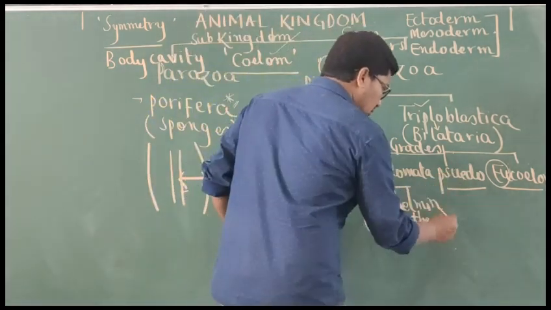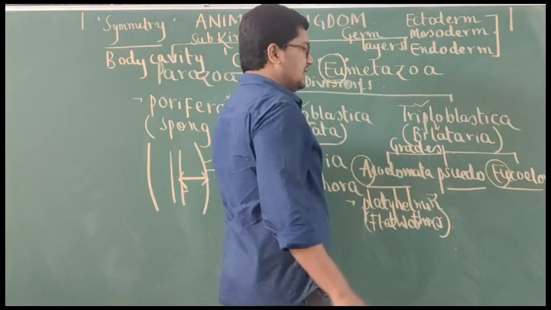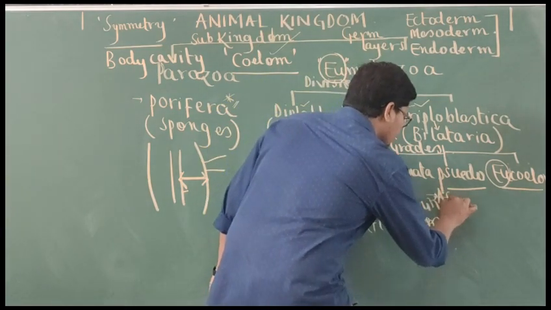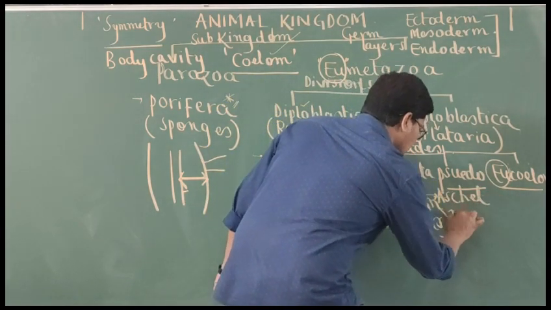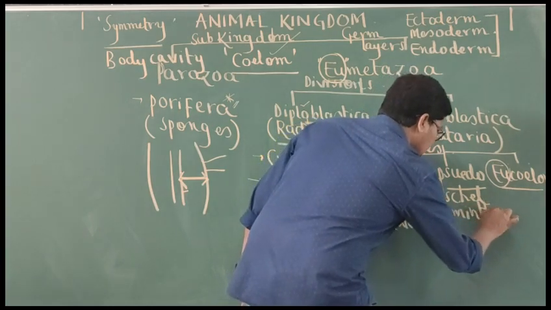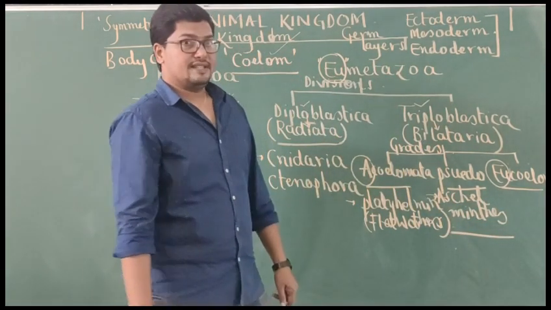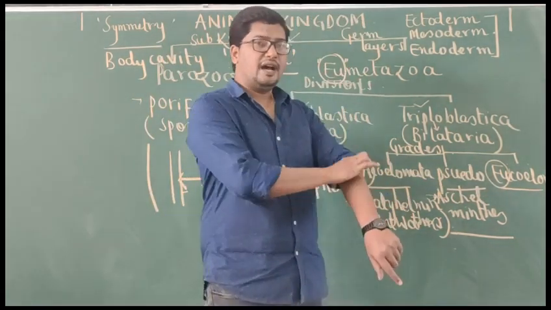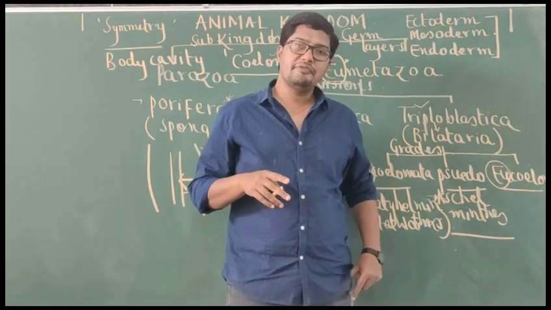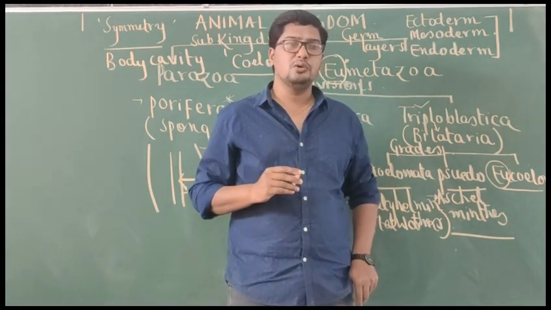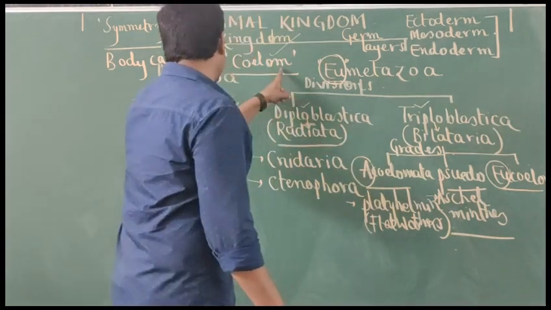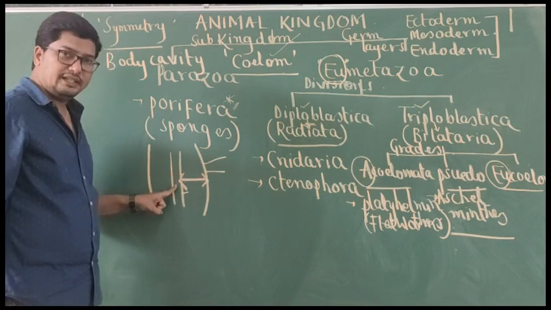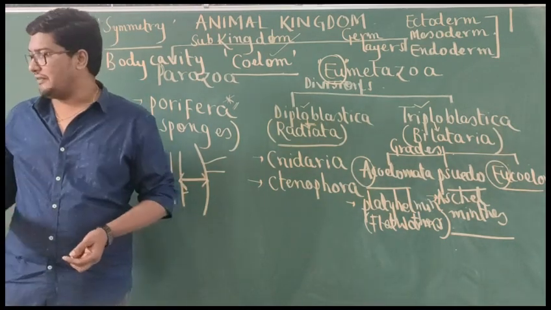Next, pseudocoelom. Pseudo means false, I said, right. In the animal kingdom, there is only one phylum with pseudocoelom, that is Aschelminths. So here finally students should remember the difference between eucoelom and pseudocoelom. Here it is very clear. What is the definition for coelom? It is the cavity present between body wall and the gut wall, and this cavity